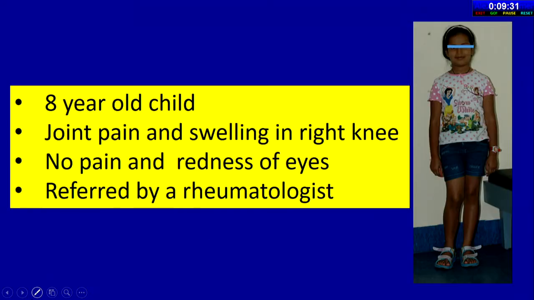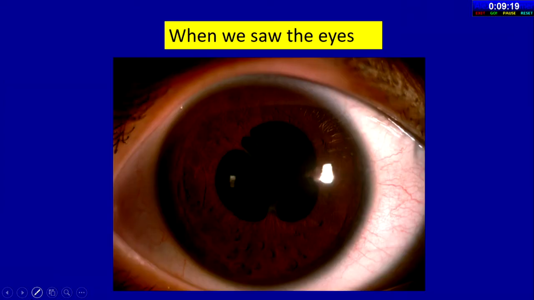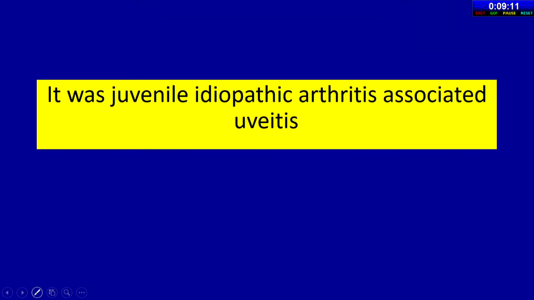No financial disclosure. This is an 8-year-old child with joint pain and swelling in the right knee, no pain or redness of the eyes, referred by a rheumatologist. But when you look in the eye, we found a posterior synechia and a complicated cataract had already occurred. In fact, it was a juvenile idiopathic arthritis-associated uveitis.